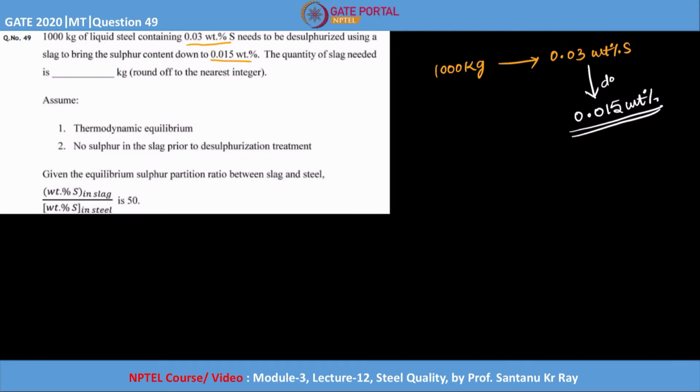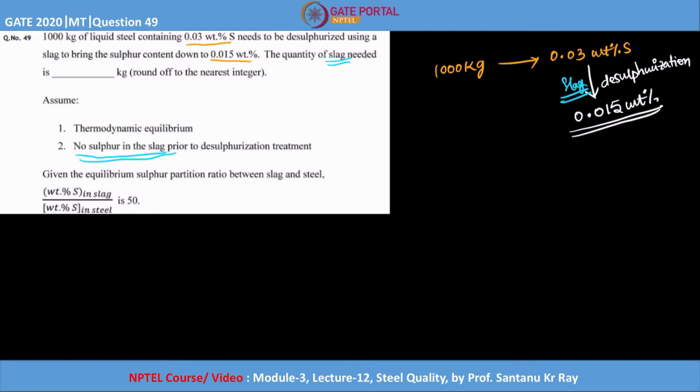So what is happening here? Desulfurization. Now, continuing the question, the quantity of slag needed is dash kg. Here they have some assumptions: thermodynamic equilibrium is present, and no sulfur is present in the slag prior to the desulfurization treatment. This is an important thing. That means whatever slag we are using for desulfurization has zero sulfur in it.